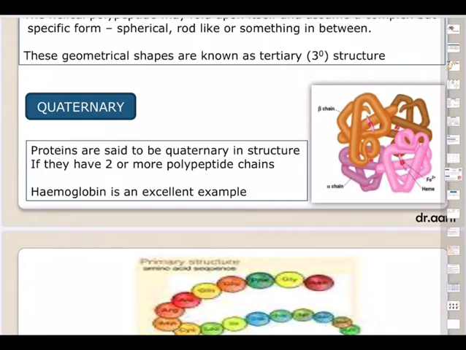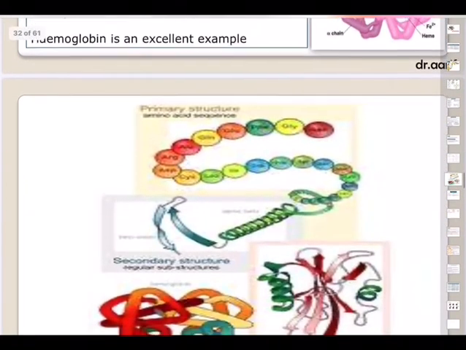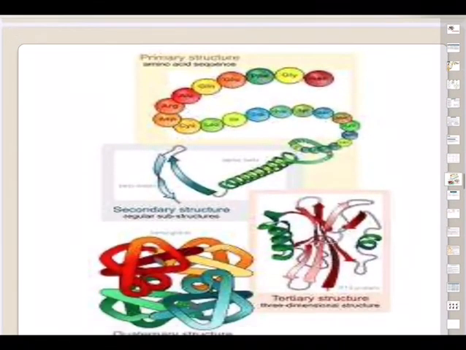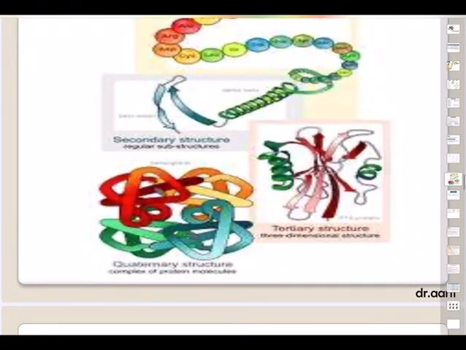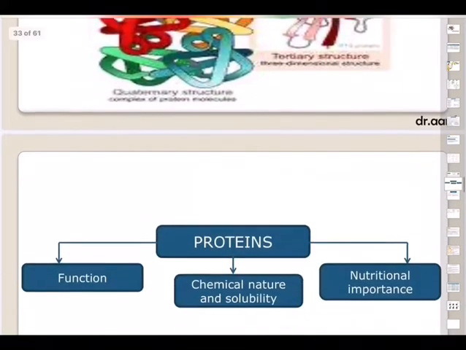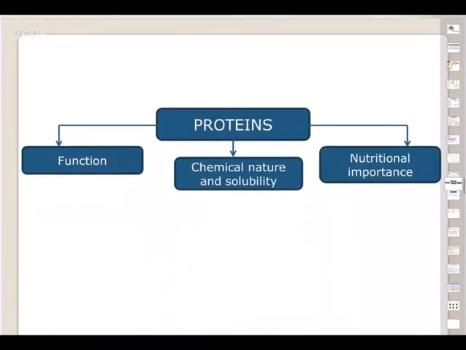So you can see in quaternary structure two alpha chains and two beta chains, the combination of alpha and beta. Once again, you can see primary structure, secondary structure, tertiary structure and quaternary structure.